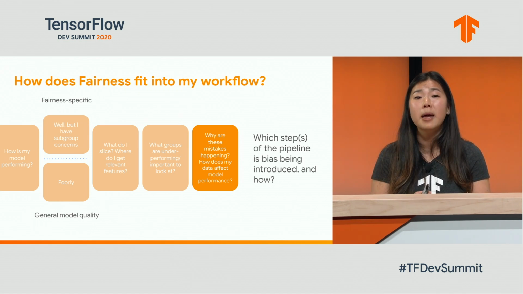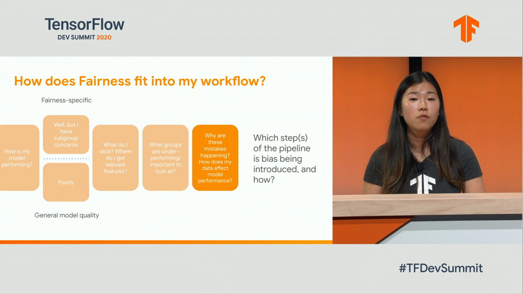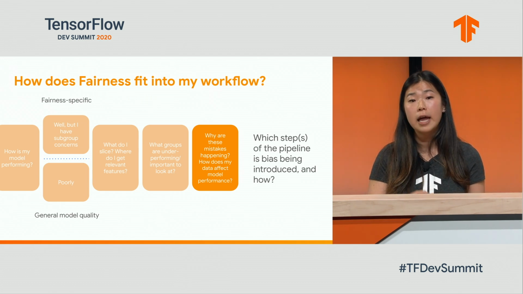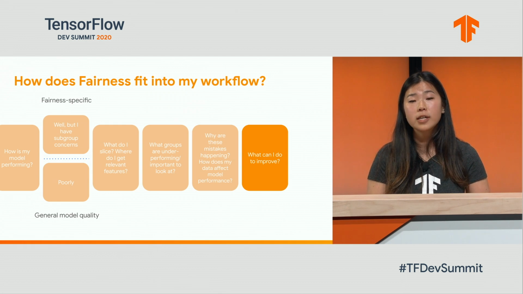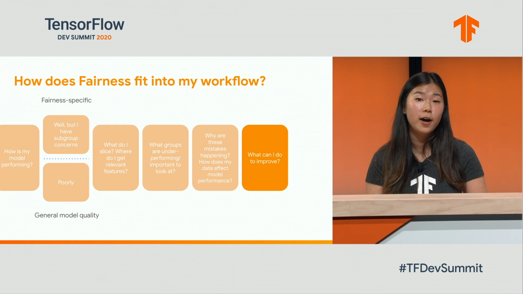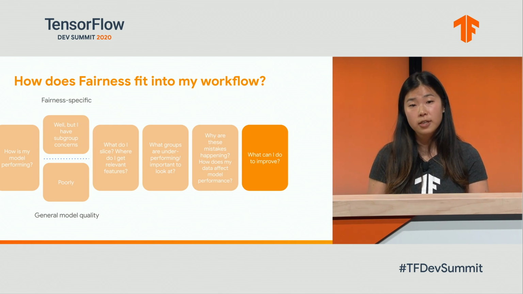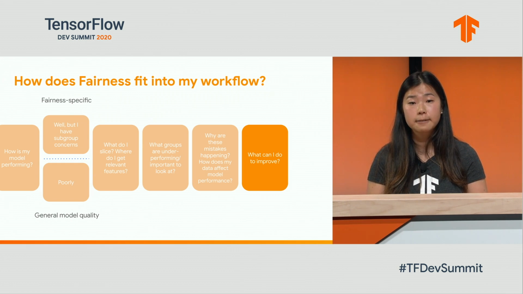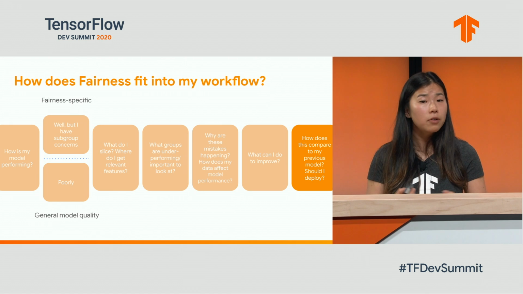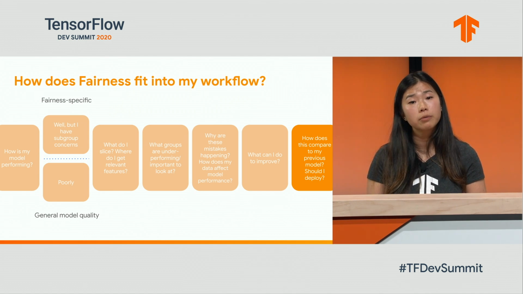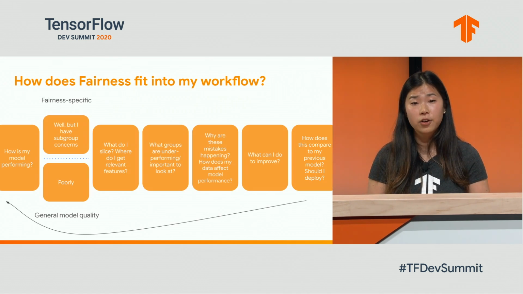As we discussed, there are many possible sources of bias in a model, from the underlying training data to the model, and even in the evaluation mechanism itself. Once the possible sources of bias have been identified, data and model remediation methods can be applied to mitigate the bias. Finally, we will make a deployment decision. How does this model compare to the current model? This is a highly iterative process.